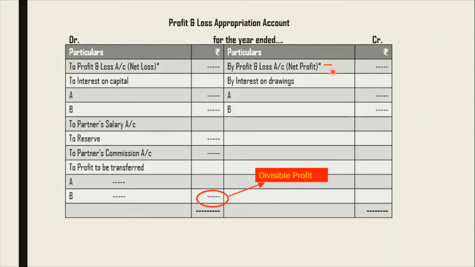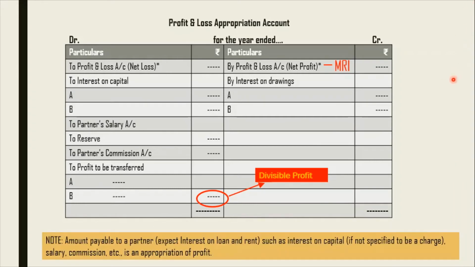And one more thing here: you can deduct manager's commission, rent payable to a partner, and interest on loan. Either you show them in the profit and loss account, or the other way is you can deduct that amount here itself and then proceed with the other adjustments. That is also one way: manager's commission, rent payable to a partner, and interest on loan, being a mandatory charge, you can deduct from net profit and then proceed with the other appropriation amounts. Now let's take an example.